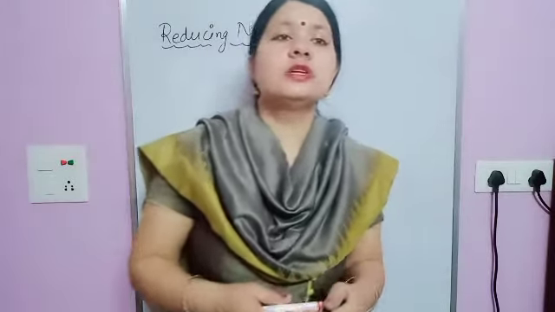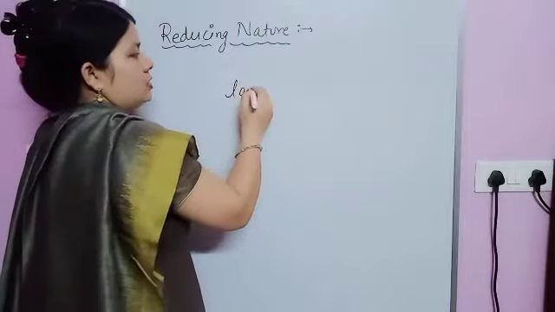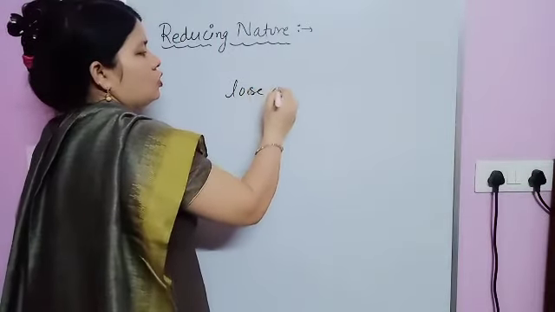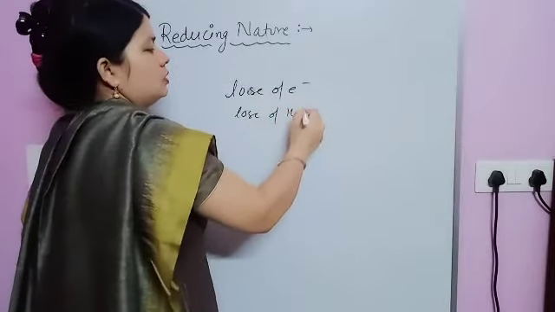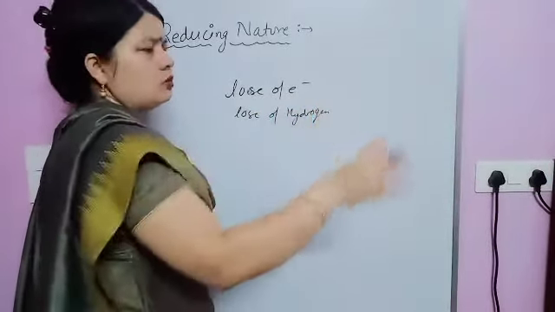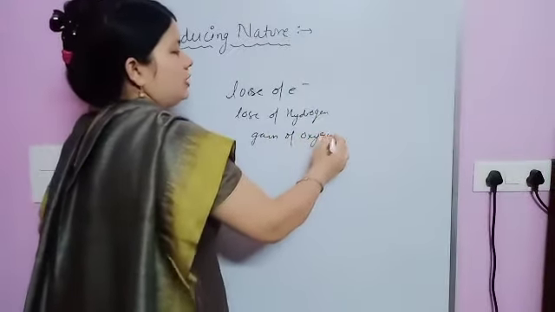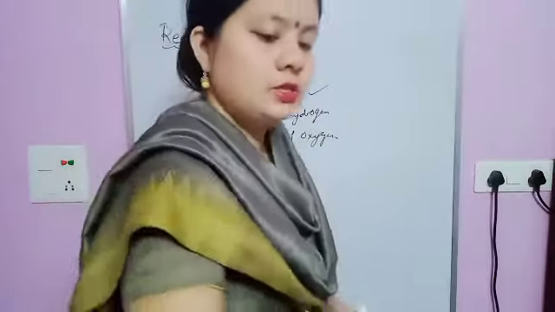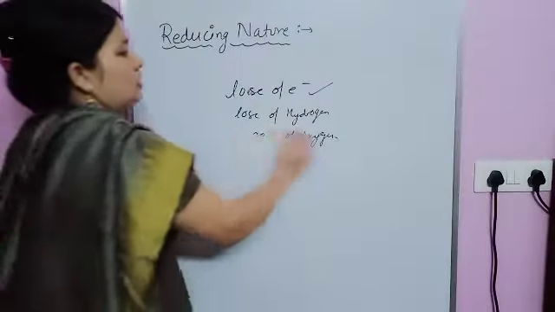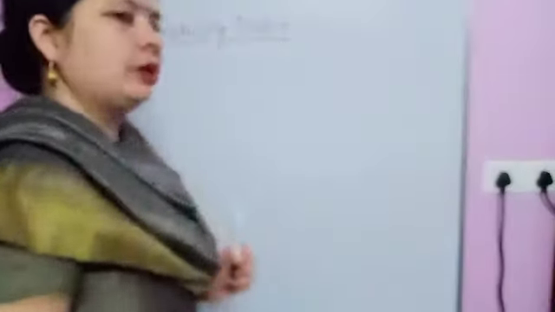So a reducing agent helps in reduction by loss of electron, loss of hydrogen, or gain of oxygen. You can take any criteria, here in terms of electron. So reducing nature means they are providing electrons and helping in reduction.